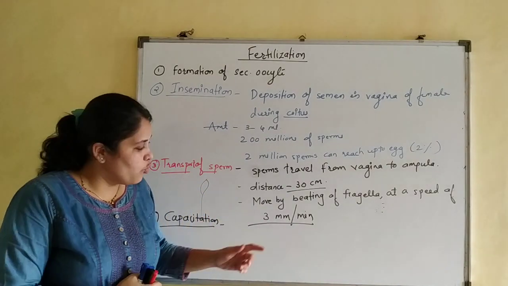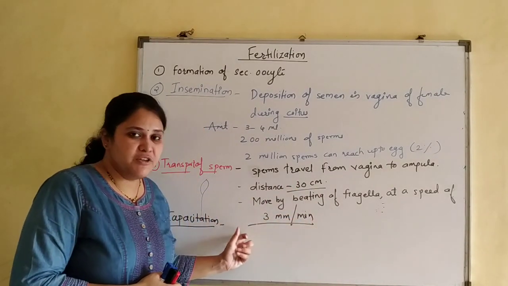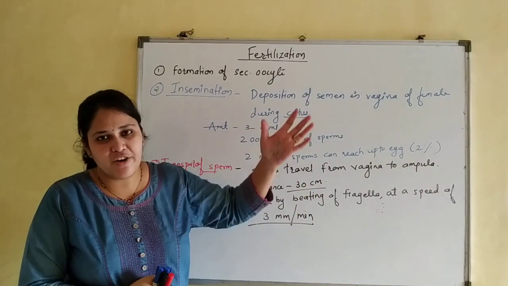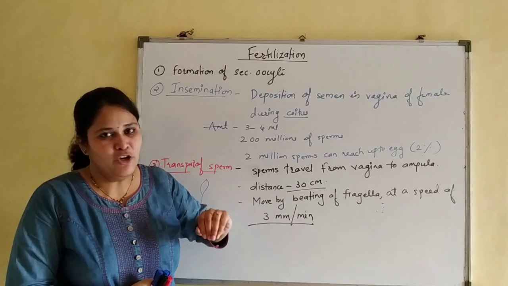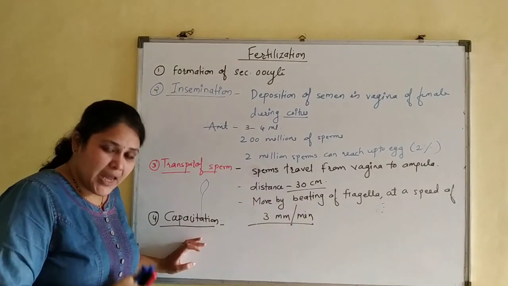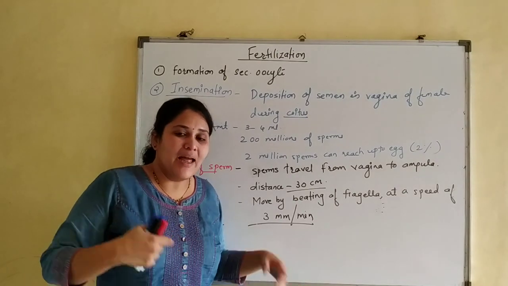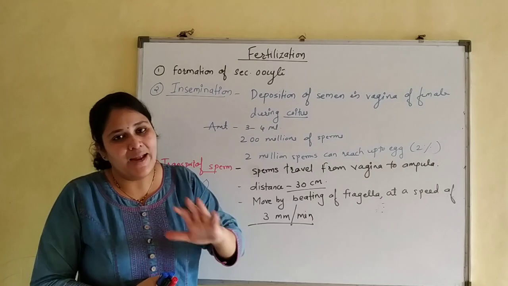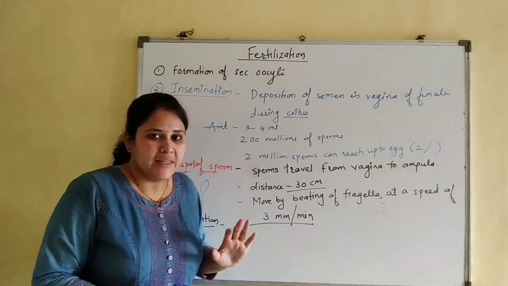As I told you, speed alone is not sufficient. Otherwise the one who moves at a faster rate would be able to fertilize the egg cell. No, the sperm has to undergo the process of capacitation, and after that it has to move at a faster speed. That sperm alone can fertilize the egg cell.